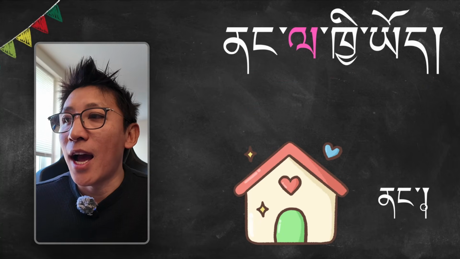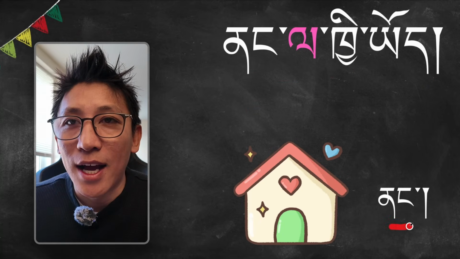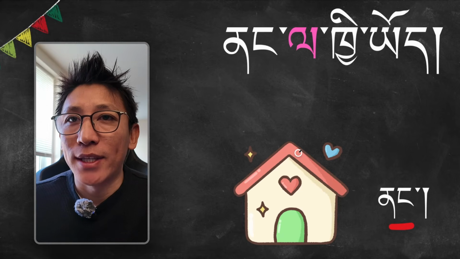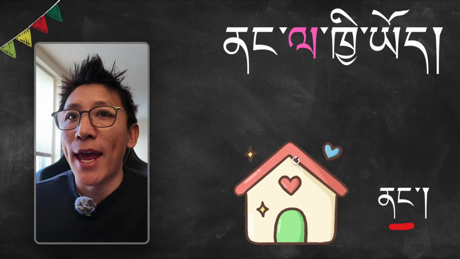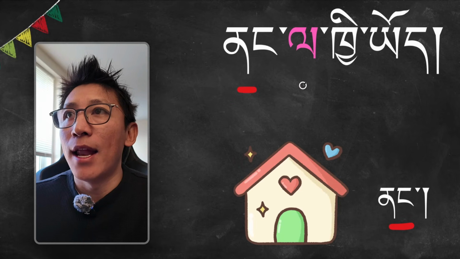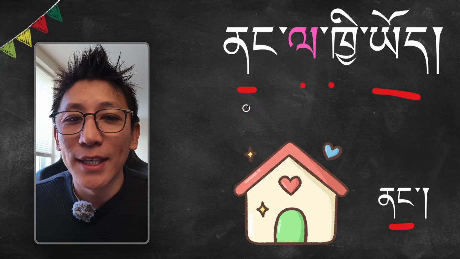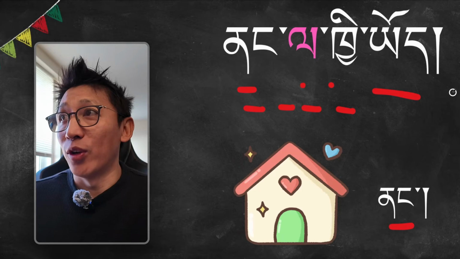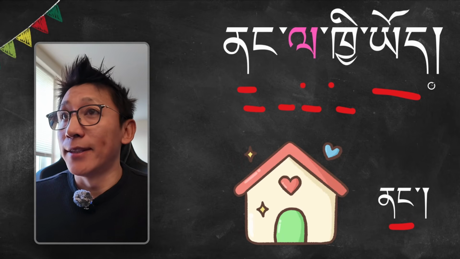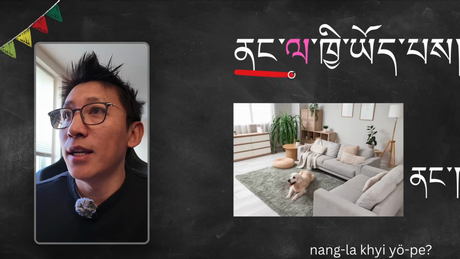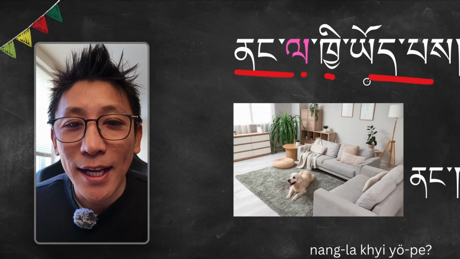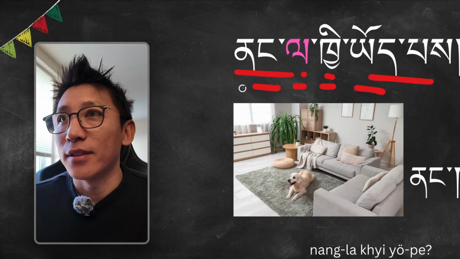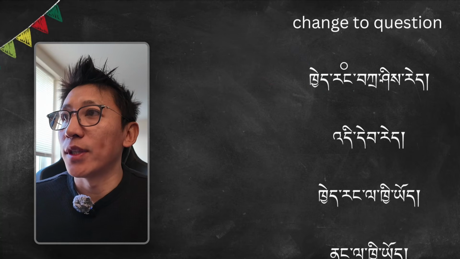Nang means home. So home has a dog. We say someone has something: nang la ki yu. How do we ask this question? We need to add pasa pe at the end. Then it becomes a question: nang la ki yu be. Now it's your turn. So we learned before how to use these words.